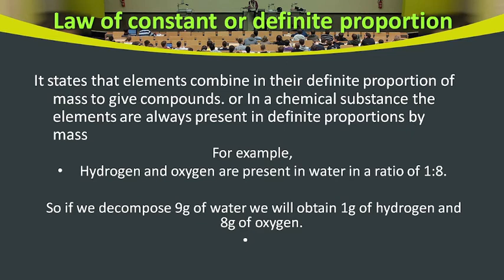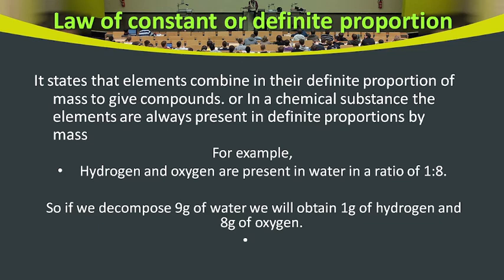Now there is one more law of constant or definite proportion. It states that elements combine in their definite proportion of mass to give compounds. I mean to say that whenever a compound is formed, the elements present in it combine with each other, but in a fixed proportion. You have to look at mass, okay. And we can say that in a chemical substance the elements are always present in definite proportion by mass.